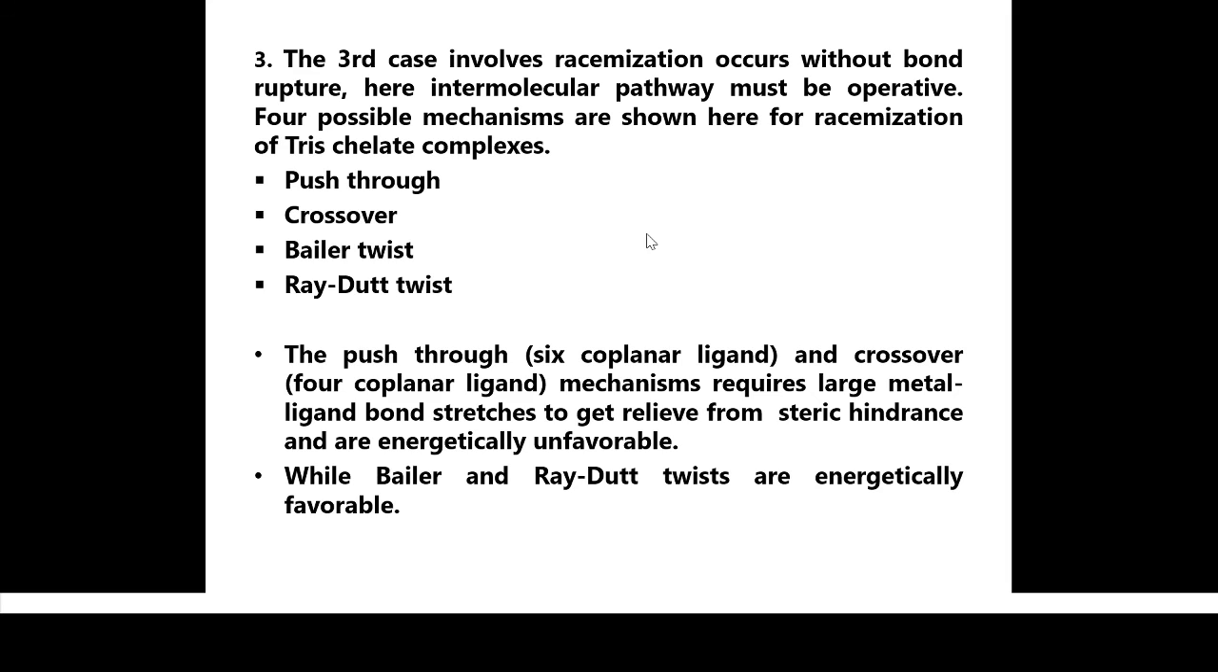What happened in the third case? Racemization occurs without bond rupture. Here, an intramolecular pathway must be operative, and there are 4 possible mechanisms shown. First one is push through, second one is crossover, third one is Bailar twist, and last one is Ray-Dutt twist. Push through and crossover are energetically unfavorable because they require large metal-ligand bond stretches to get relief from steric hindrance, while Bailar twist and Ray-Dutt twist are energetically favorable.